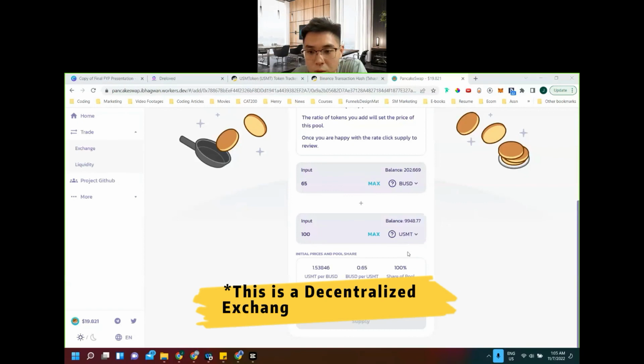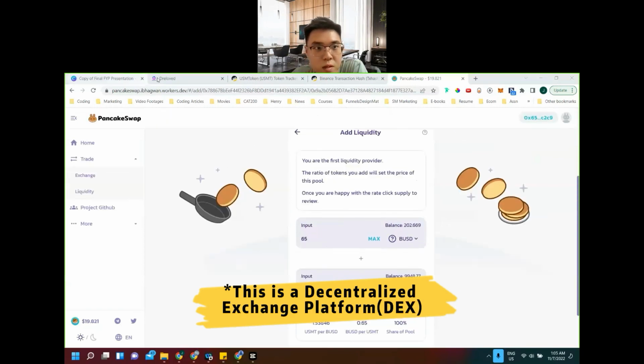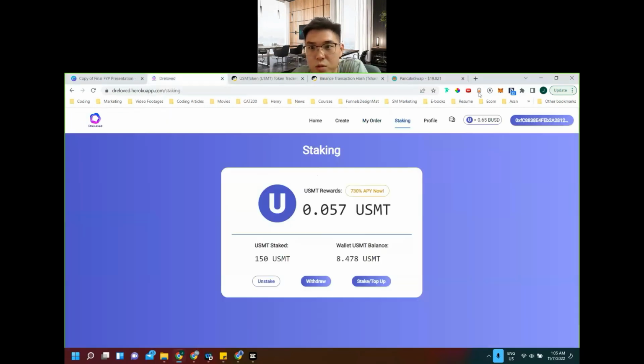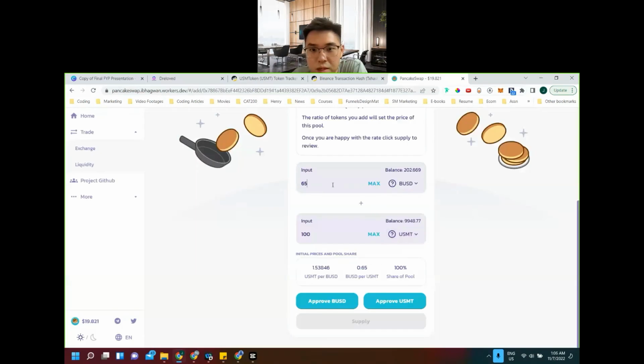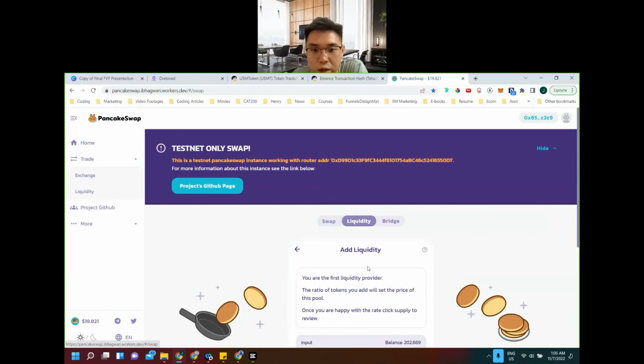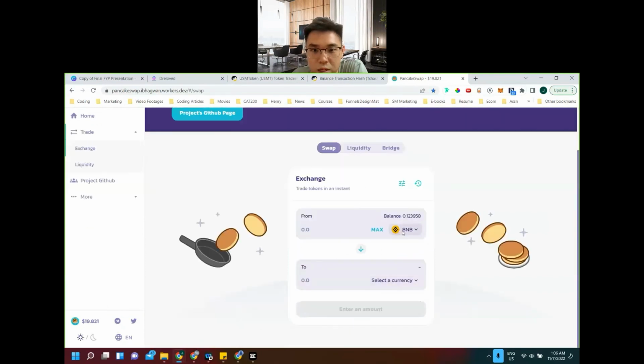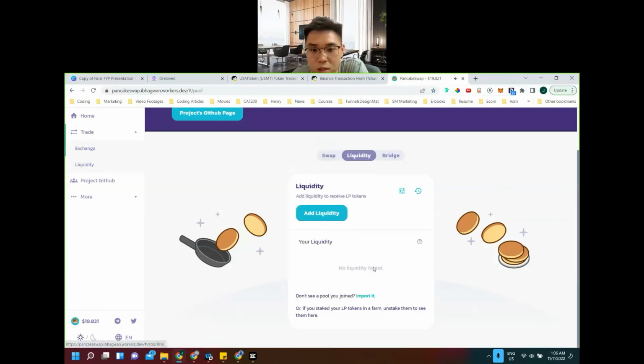So how do I get the price of 0.65 as my token price? I have BUSD, I have USMT, and then I create a liquidity pool. So the price per USMT relative to USD is 0.65. After I created this liquidity pool, they can exchange both tokens here. So that's how they're able to get the token.